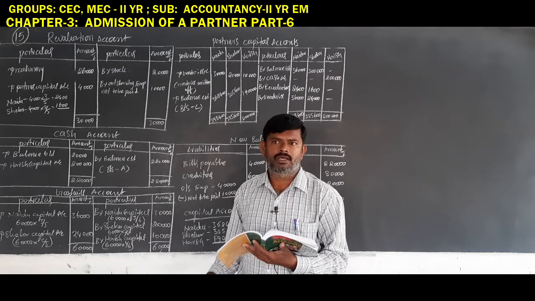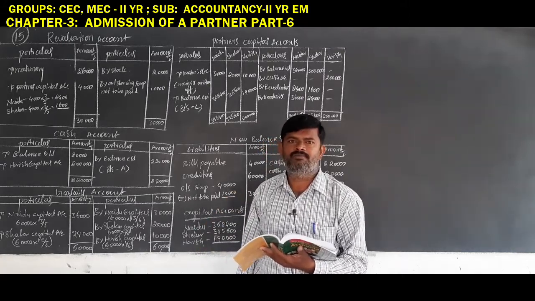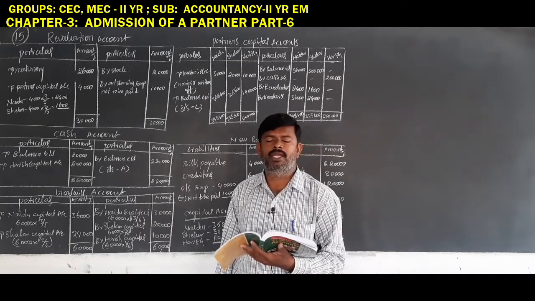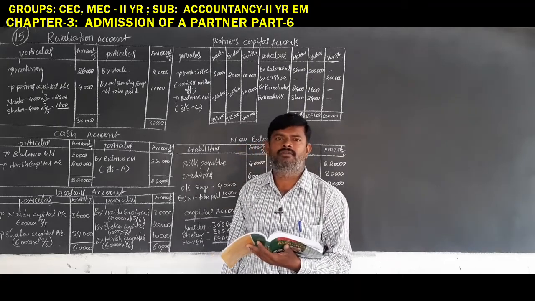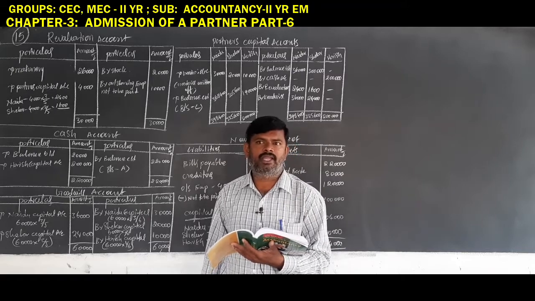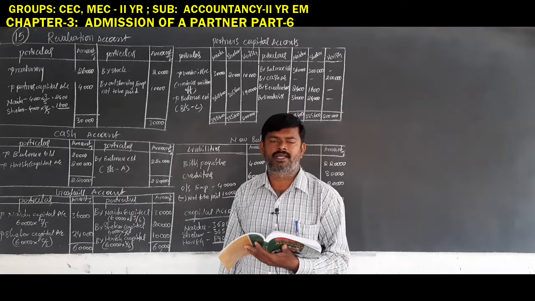Based on the old ratio and the new partner's ratio, you have to calculate the new profit sharing ratio in two conditions. One is goodwill creation and written off, another one is the capital readjusted method.